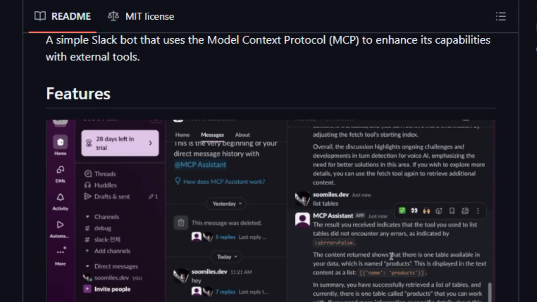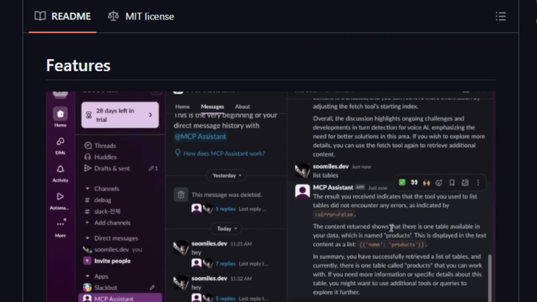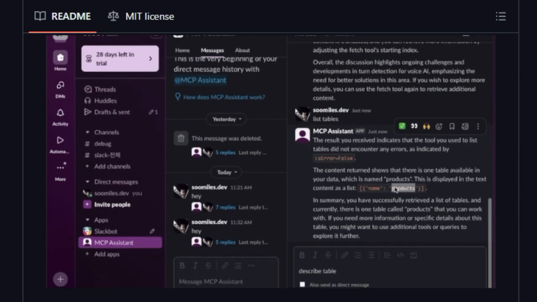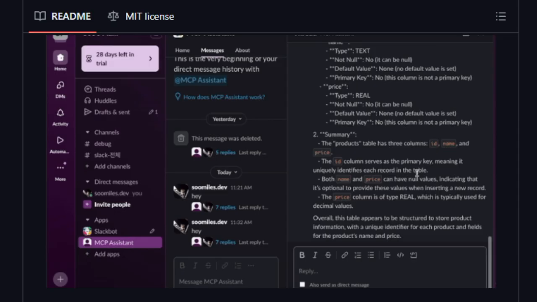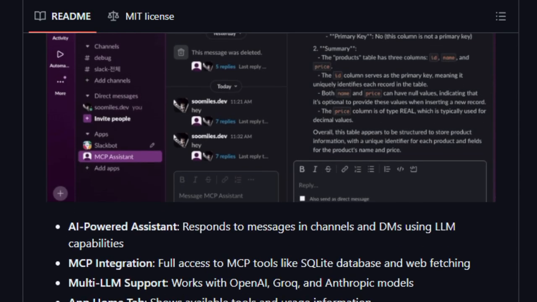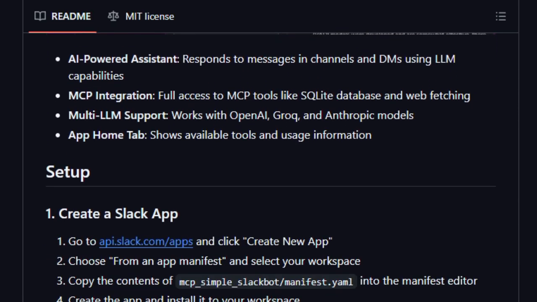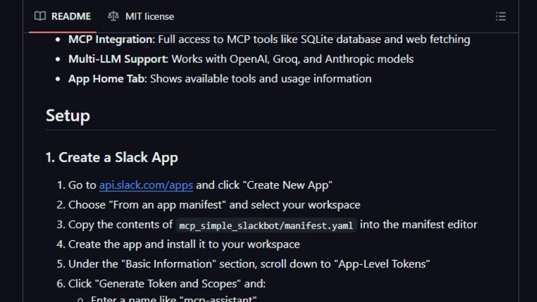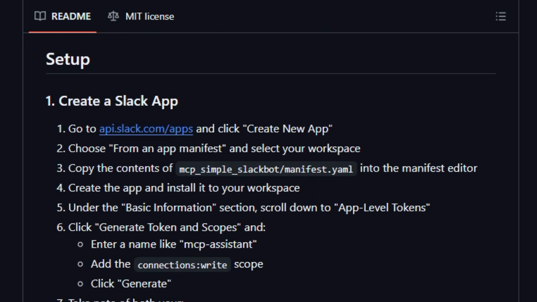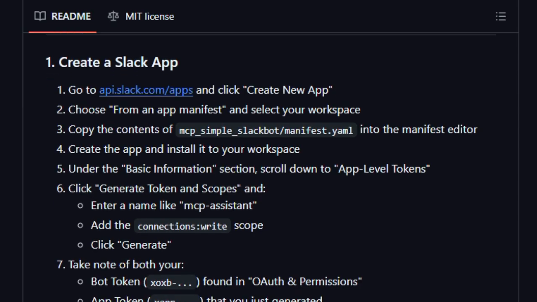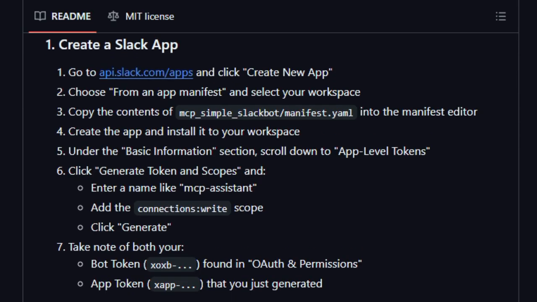One standout feature is its multi-LLM support. You can plug in different language models, OpenAI, Grok, Anthropic, and the bot will use whichever model fits best for the situation. That flexibility means teams aren't locked into a single model or provider. Another special point is how it surfaces what tools are available on Slack's App Home tab. Users see which MCP tools are connected, how they can be used, and what's active. That visibility makes it more than just a chatbot. It becomes a dashboard for tool orchestration.